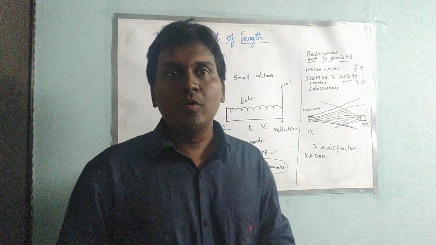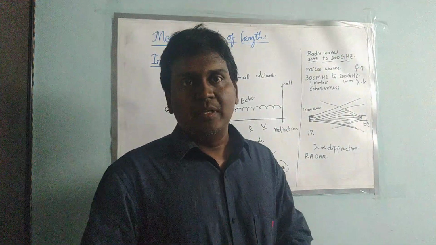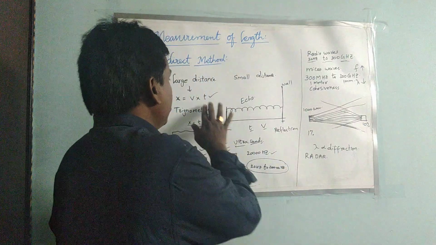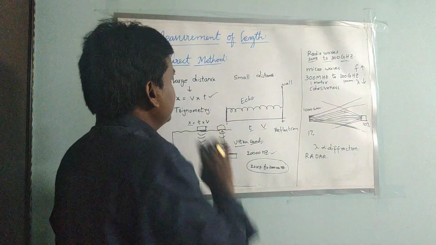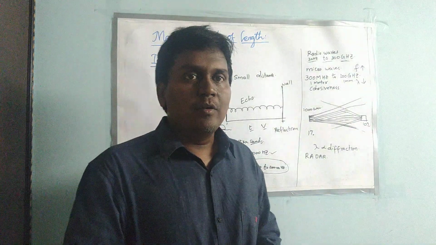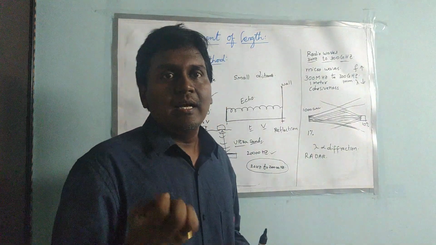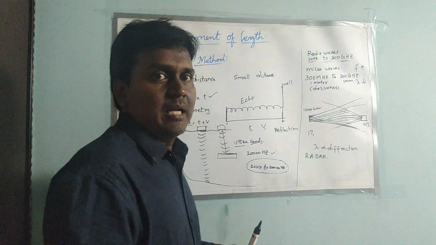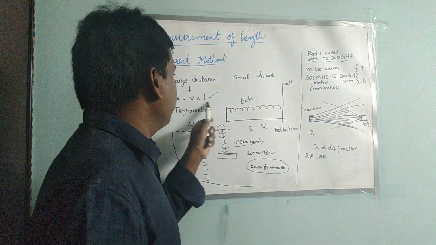Here the known quantities are time and speed. At least we have to know the speed of waves in air and water, and the observable quantity is time here.